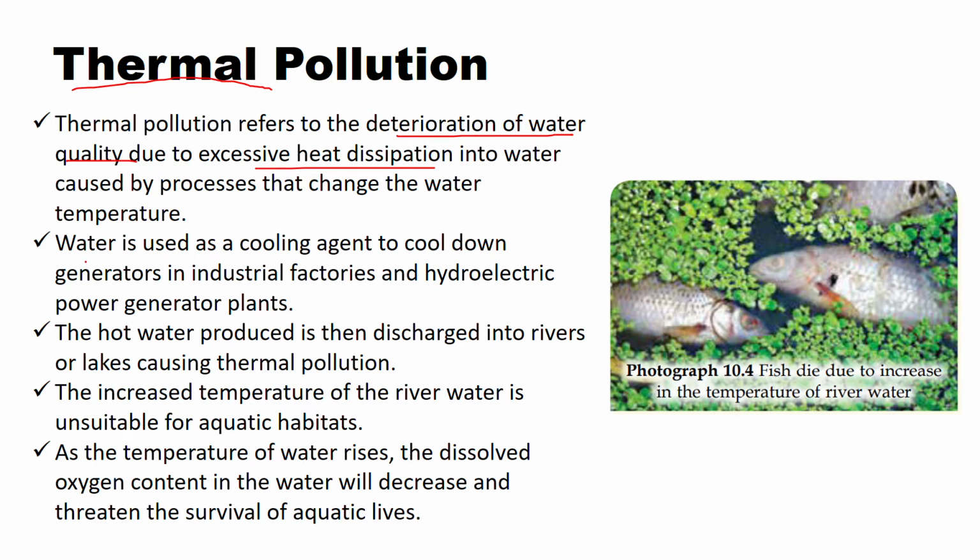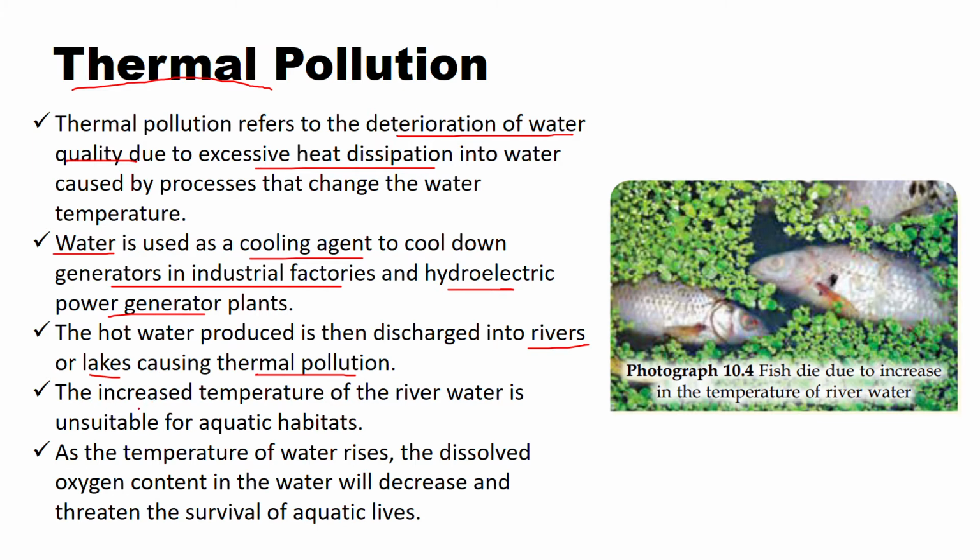Okay, apa yang berlaku? We know that water, it is used as cooling agent to cool down generators in industrial factories and in hydroelectric power generation plants. Okay, jadi dia sebagai cooling agent. So this hot water that is produced is then discharged into rivers ataupun lakes and cause this thermal pollution. Selepas mereka bertindak sebagai cooling agent, so hot water yang akan terhasilkan. So this is being channeled into the bodies of water.